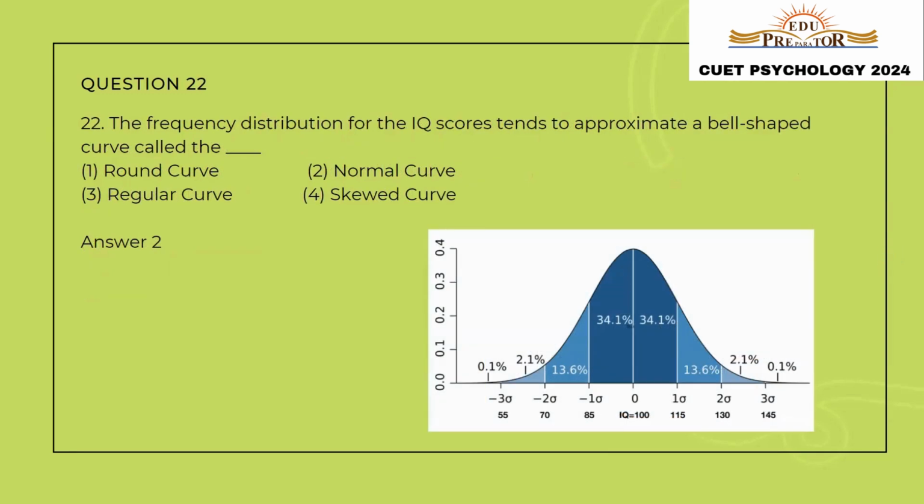Number 22, the frequency distribution for the IQ scores tends to approximate a bell-shaped curve. The other name for bell-shaped curve is the normal curve. So the answer is option number 2, normal curve.